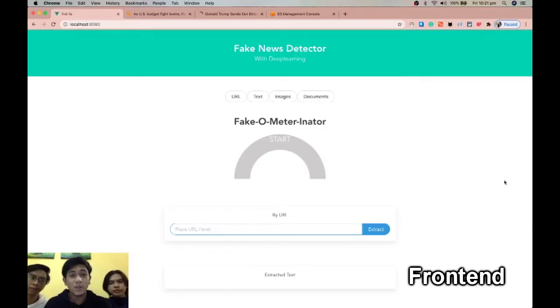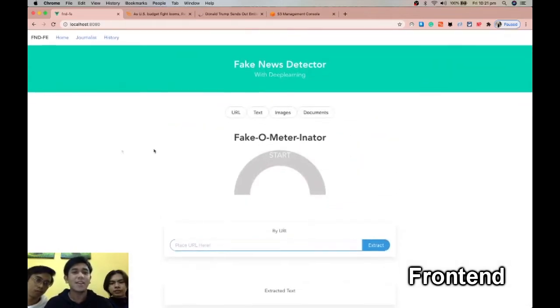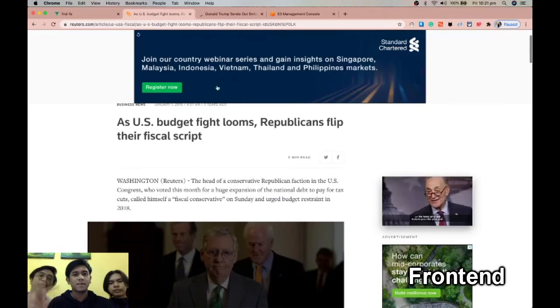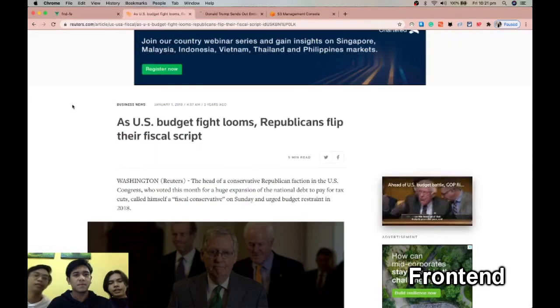Today we're going to demo our prototype. As you can see right here, this is the fake news detector, and this is our user interface. We made this using Vue.js, which is a front-end JavaScript framework. For the demo, we're going to use two URLs. Take note that these two URLs are from our test dataset, so the model hasn't seen the URLs yet.